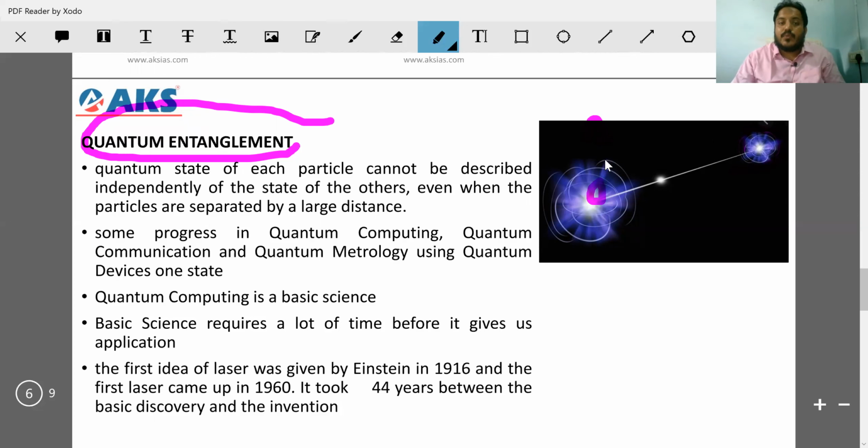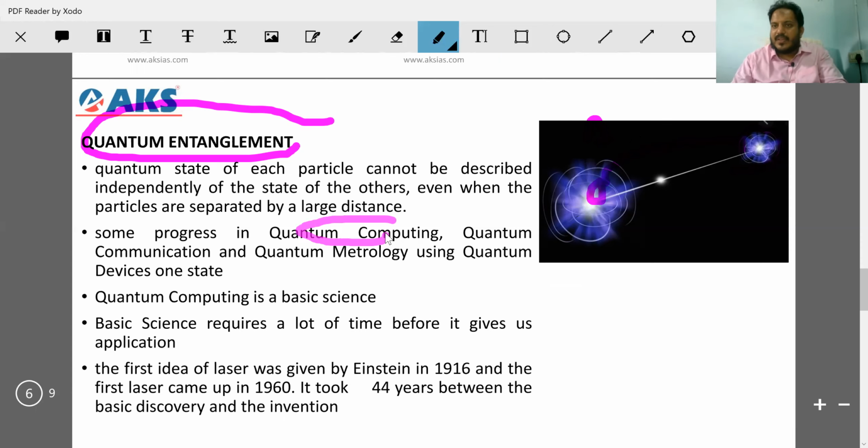Each particle cannot be described independent of the state of the others. This particle has to be described with the state of this one. That is what you mean by quantum entanglement. Even if they are separated by a large distance, we have to make sure that they are basically derived from each other. What are the uses we are using in computing?